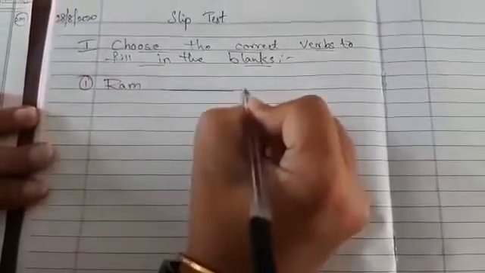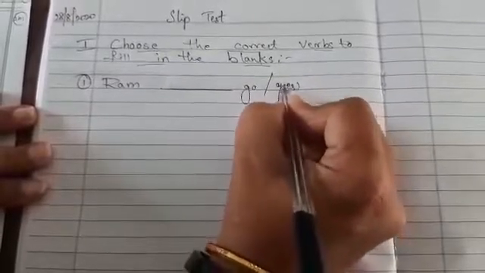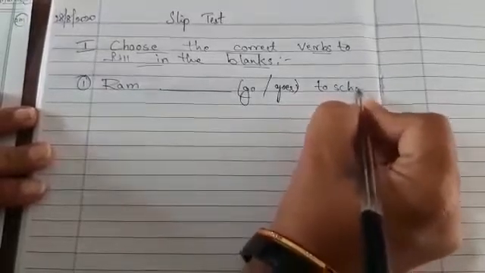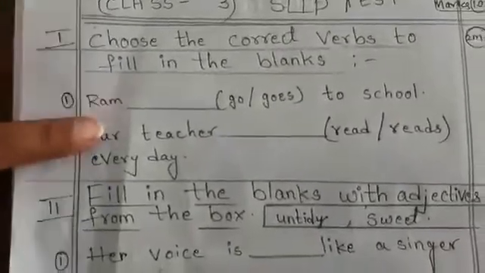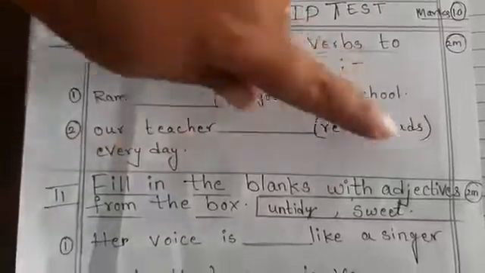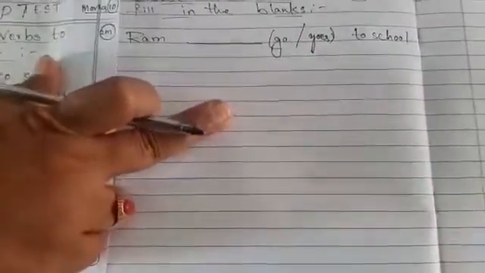Ram dash go or goes to school. Then the second one. What is the second one? See children here. Teacher read or reads every day. After writing this, you should draw one line here using a color pencil. Any color pencil you can use, children, to draw a line.